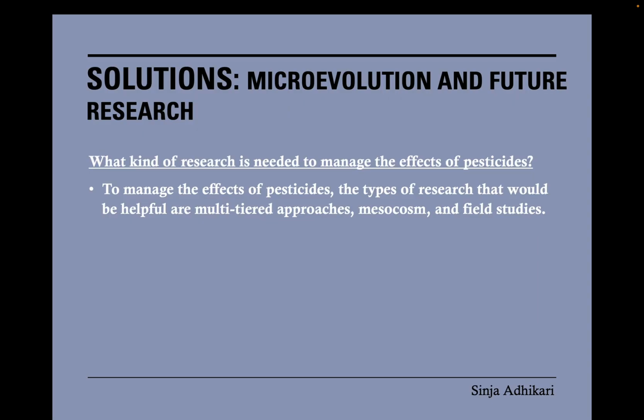Types of research that can help manage the effects of pesticides are laboratory studies, mesocosm studies, and field studies. Laboratory studies are able to isolate specific effects of pesticides in a controlled setting. Mesocosm studies create a simulation of live ecosystems, which can be useful in observing interactions, and field studies assess real-world impacts in a natural environment.